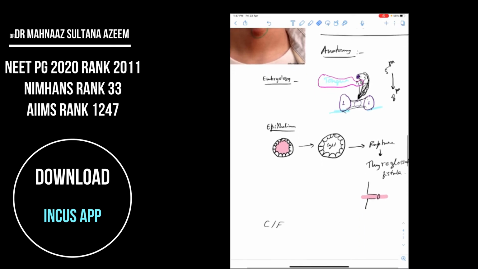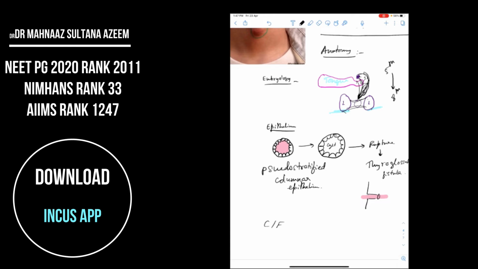What is it lined by? This thyroglossal duct generally is lined by pseudo-stratified ciliated columnar epithelium.